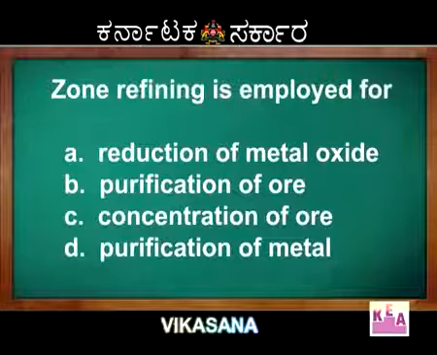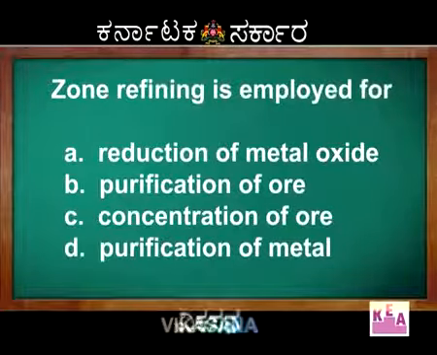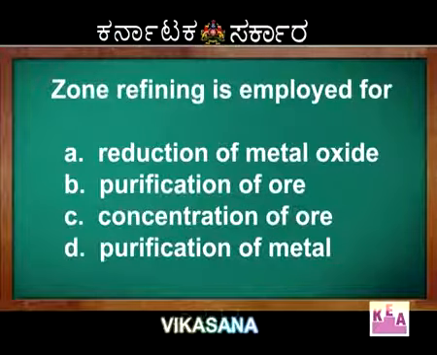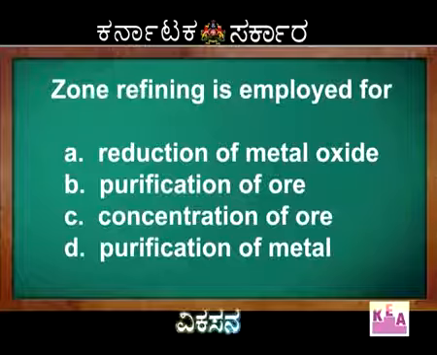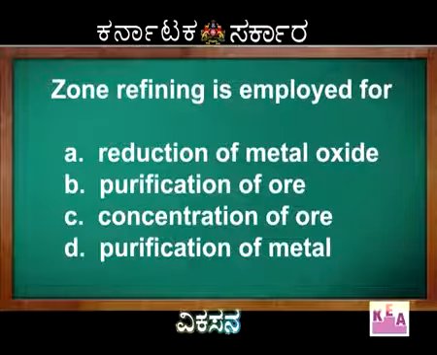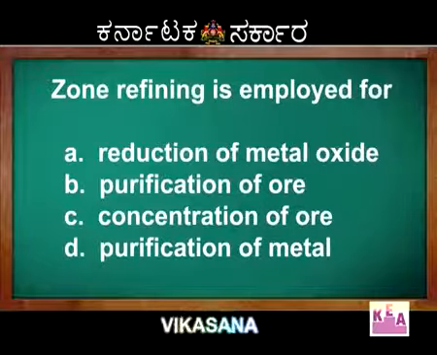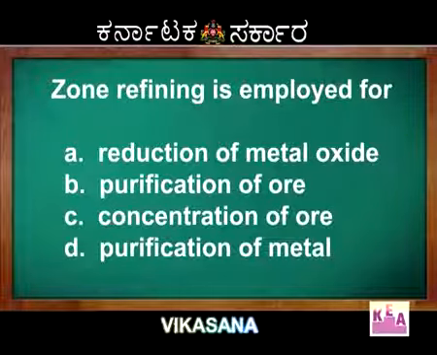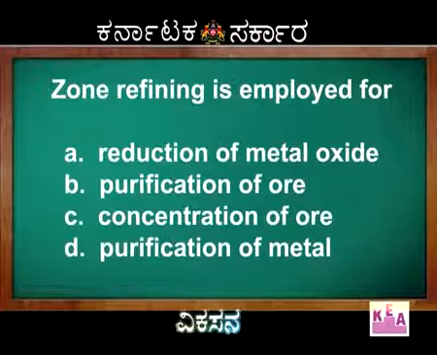Let's read the options to find. Reduction of a metal oxide, that should be reduction. Purification of the ore, not relevant to my question. Concentration of the ore, that is removal of impurities. Purification of the metal, this suits the right answer for zone refining. So, for underlining, zone refining is the method employed for purification of the metal.